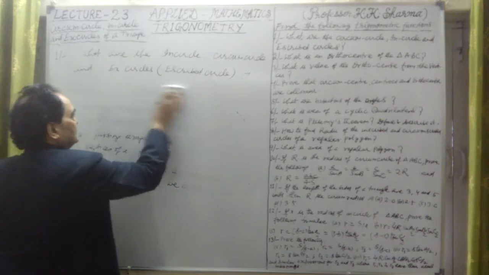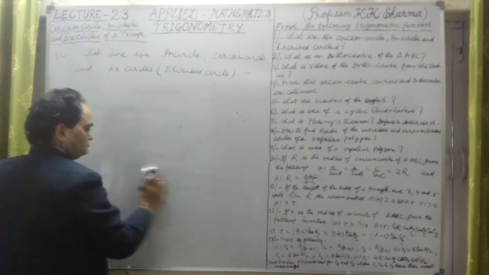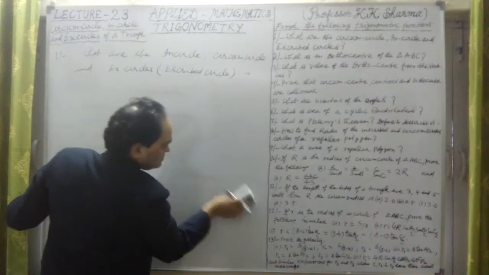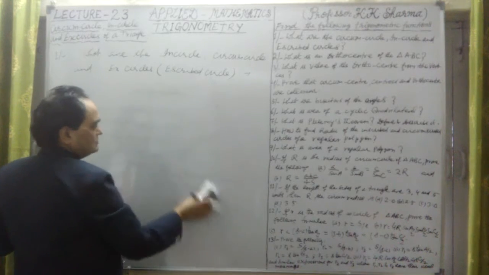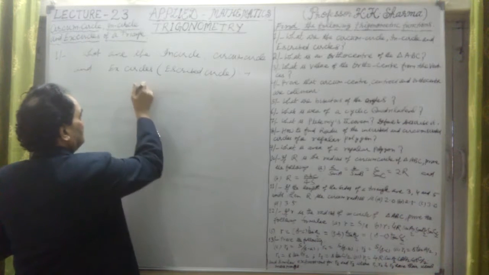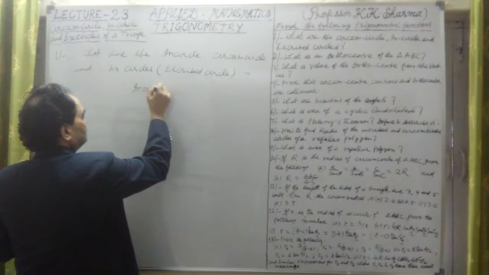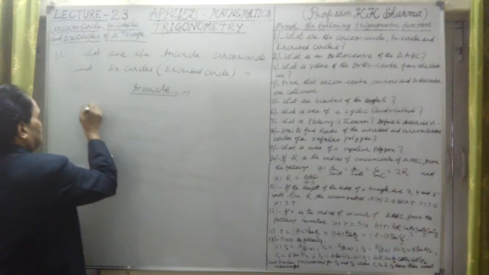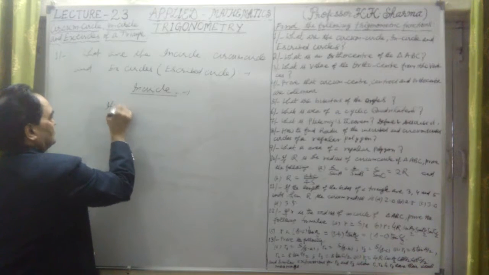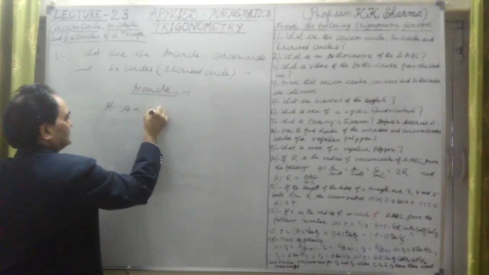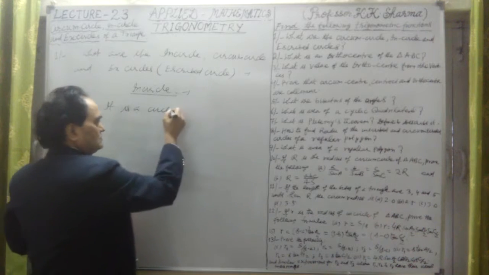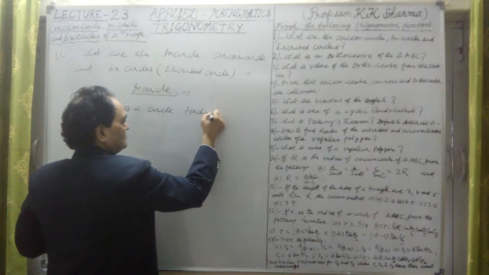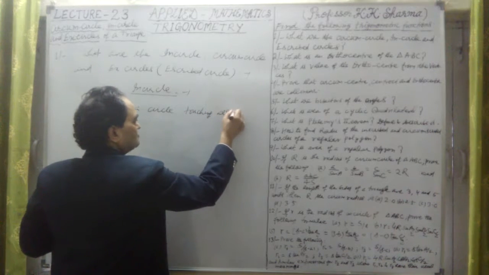Okay guys, so what is the in circle? It is a circle touching all the three sides.